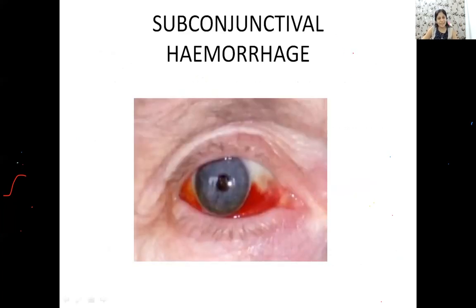कुछ questions पढ़ते हैं. Let us do something from conjunctiva, guys. So this is a patient who has a subconjunctival hemorrhage. Now, if I ask you about subconjunctival hemorrhage, what is the most common cause of this in an elderly? Anyone? What is the most common cause of this picture in elderly? So this has to be hypertension.